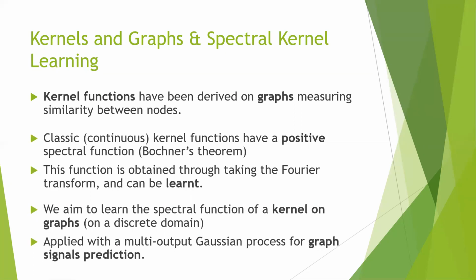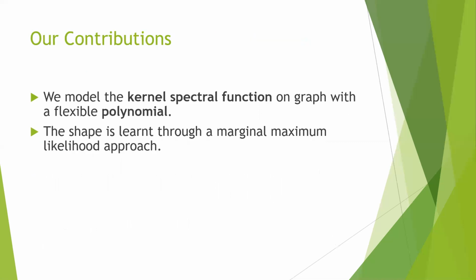We then apply this with a multi-output Gaussian process for graph signal predictions, where graph signals are vectorial predictions where each outcome falls on a graph. So how do we do this?